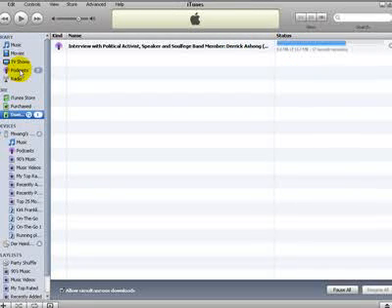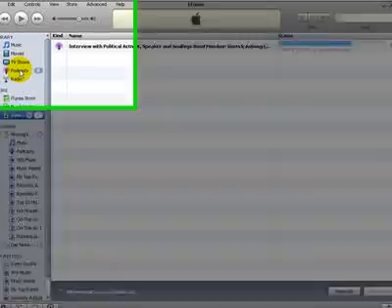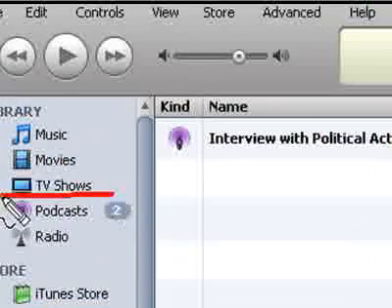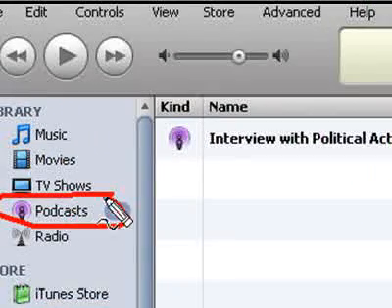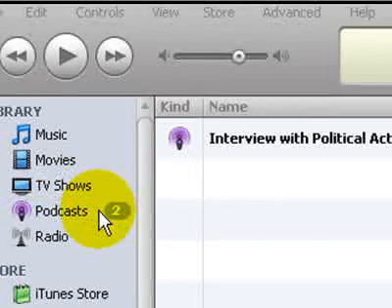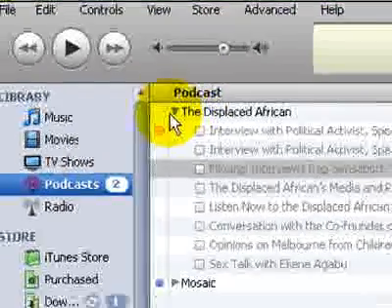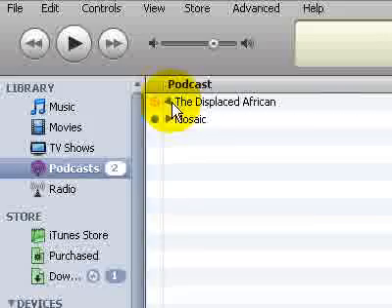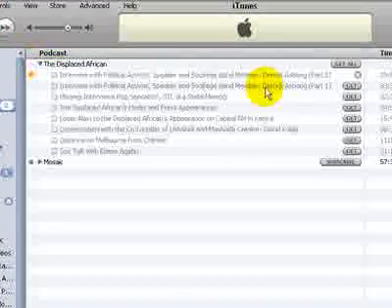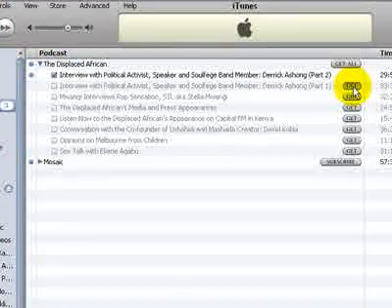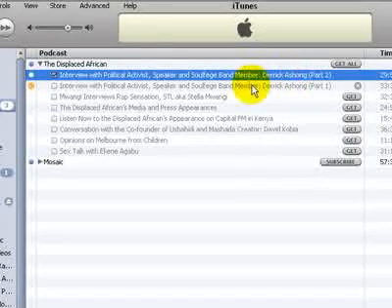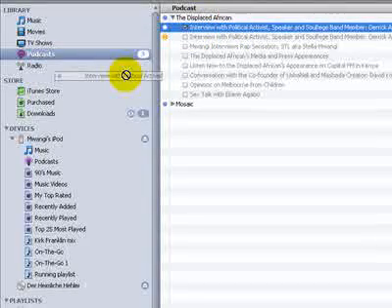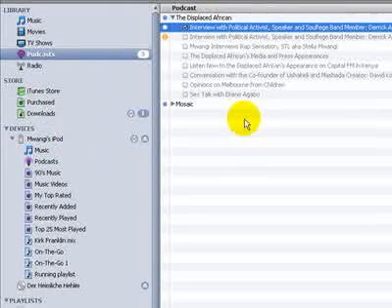So what you do anytime that you're looking for podcasts from the Displaced African is you open your iTunes, click on this section here, podcasts. So you just come there, click on podcasts. You see that little arrow there? Click on that little arrow. If you want to get a podcast, click on get. And as soon as it's in, I'll show you, because I have my podcast already installed. If I want to put this into my iPod, all I do is come, drag it, and it's in.